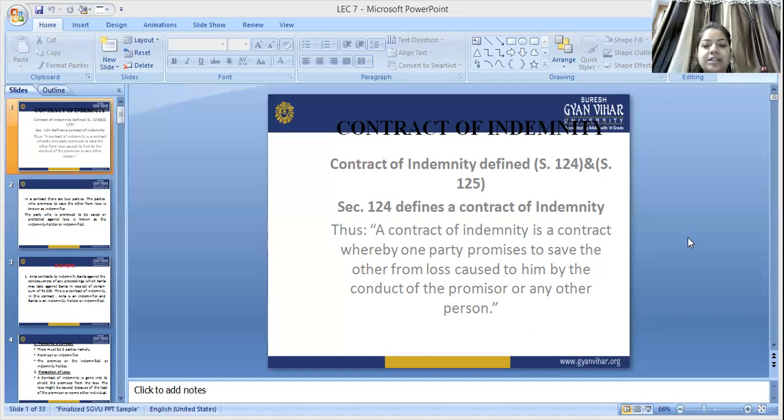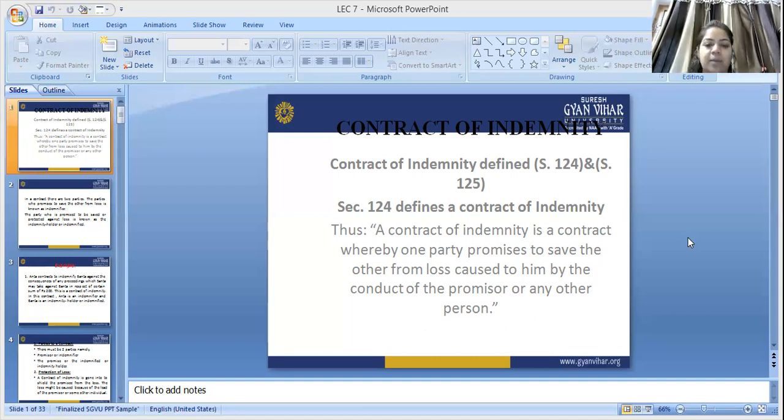So when one party promises another party to make good a loss, to save the other from the loss that is caused to him by the conduct of the promisor or any other person, that is known as the contract of indemnity.